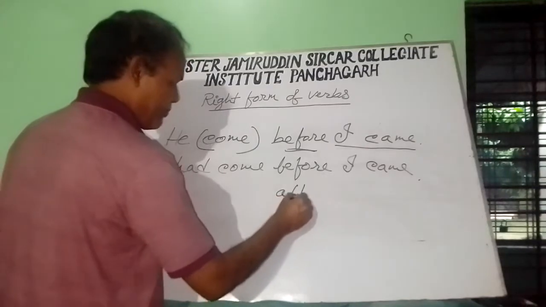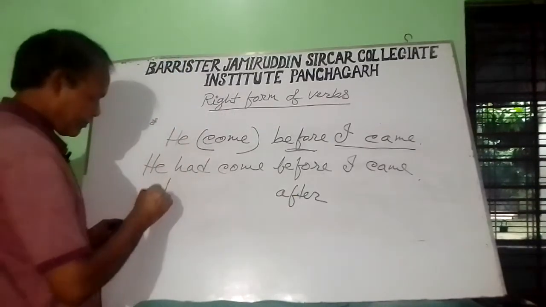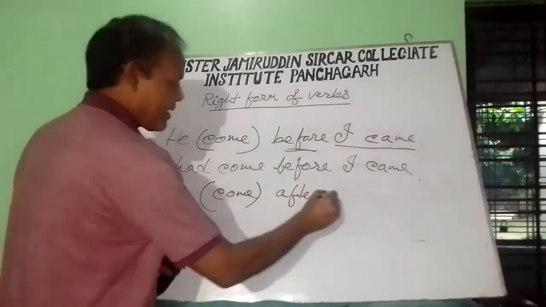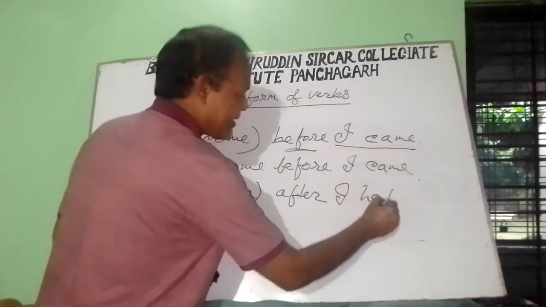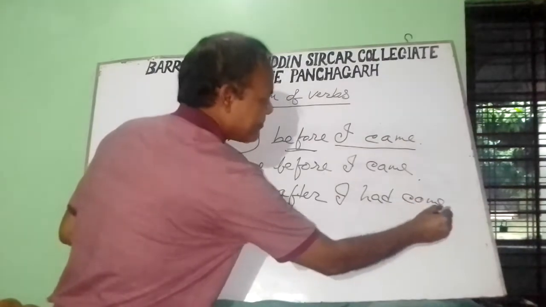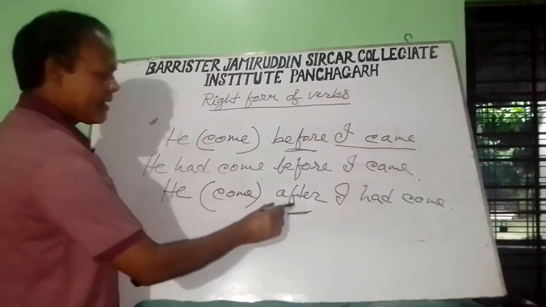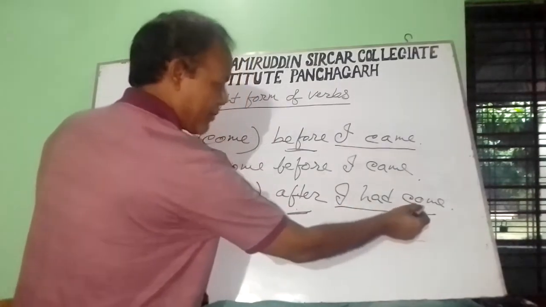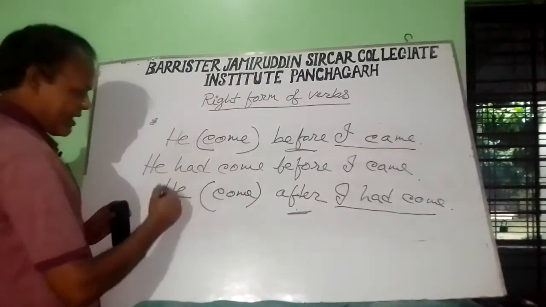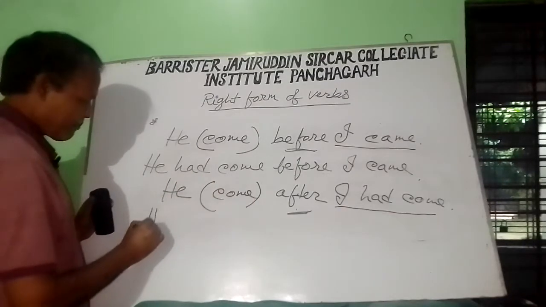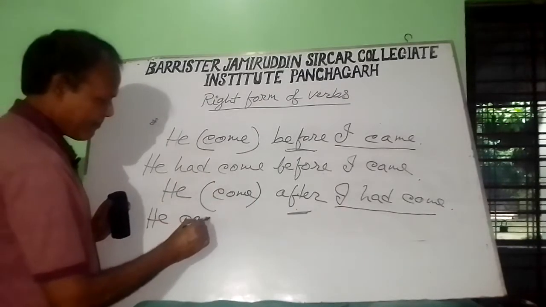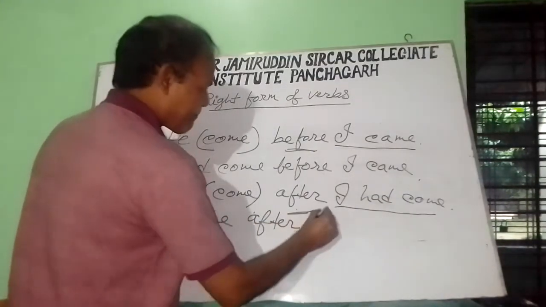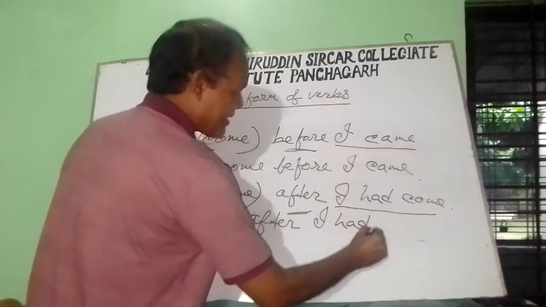Another example: he come after I had come. So after the sentence is in the past perfect, so before after the sentence will be in the past indefinite. So he came after I had come.